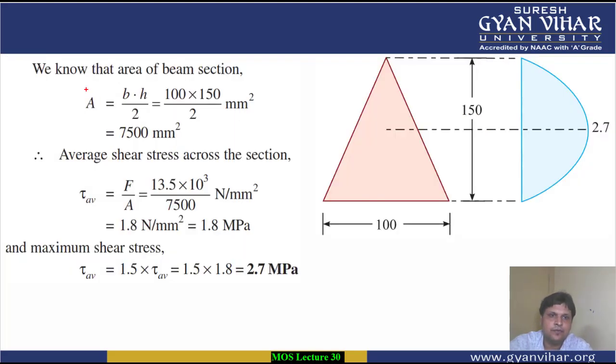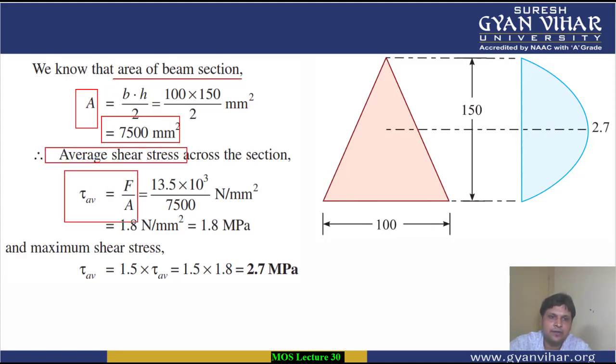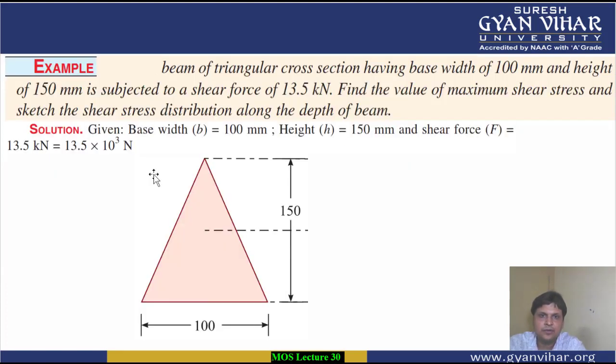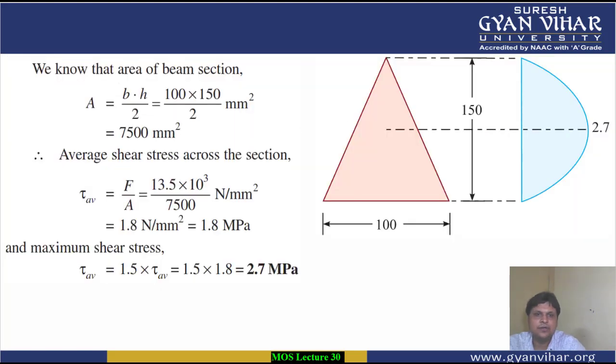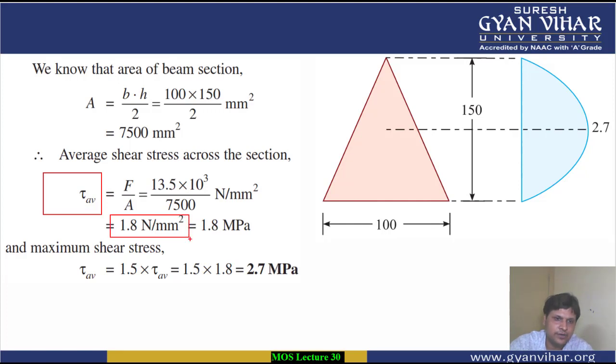First of all, we will calculate the area. The area, we all know, will be equal to bh by 2, half into base into height. This is the area of the beam section. The average shear stress we can calculate by dividing the force by the area. The force value is 13.5 kilonewton, which is given in the question. This is the shear force which is acting. So shear force divided by area will give you the shear stress. The average shear stress we have calculated is equal to 1.8 Newton per mm square.